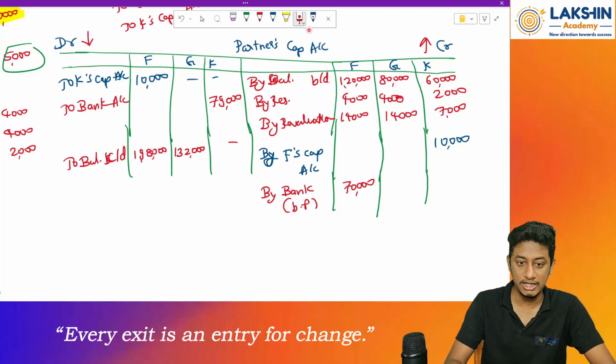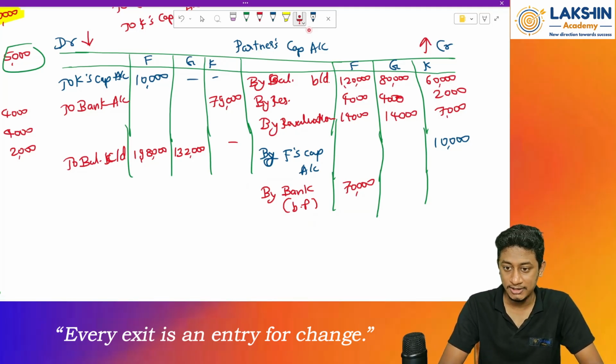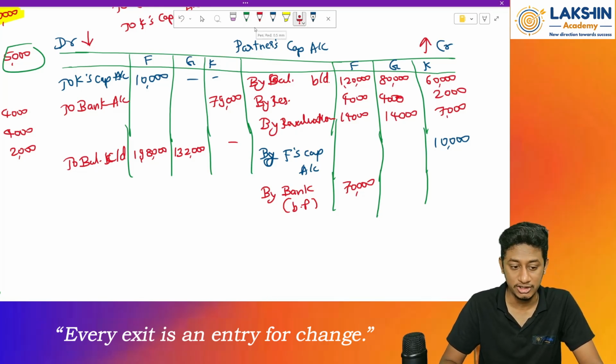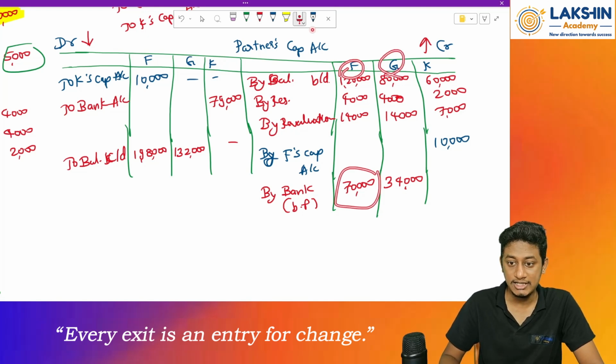Clear? Okay. Now let's start with G. So 80,000 plus 4,000 plus 14,000 minus 1,32,000. That will be again negative 34,000. So negative 34,000. So that will be 34,000. So that means Mr. F will bring in how much? 70,000. Mr. G will bring in how much? Rupees 34,000 as a new capital.